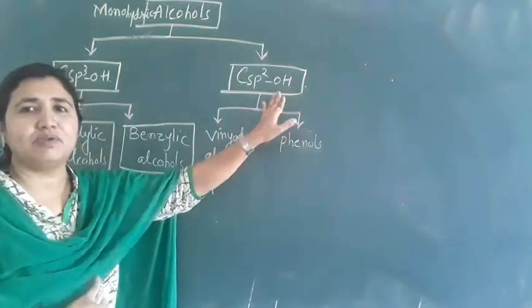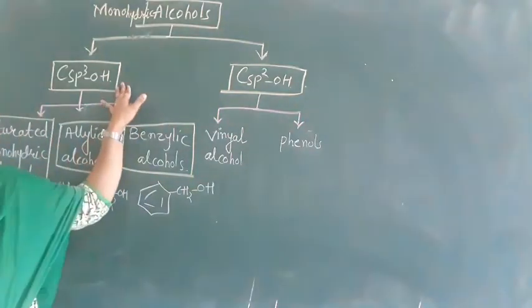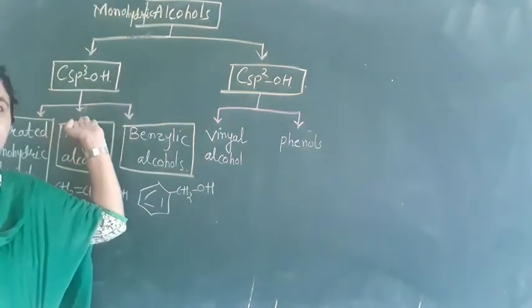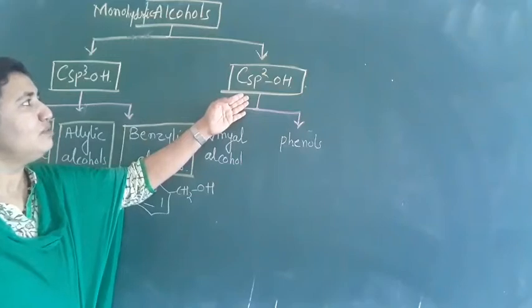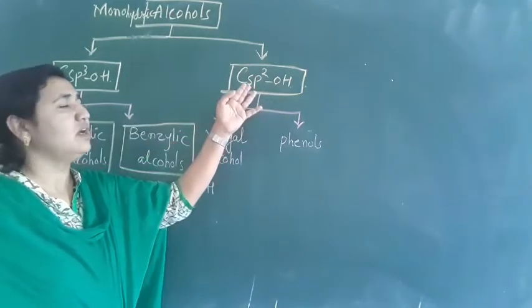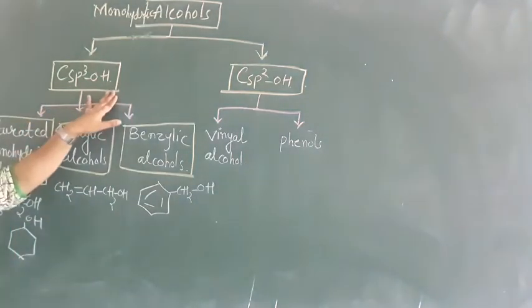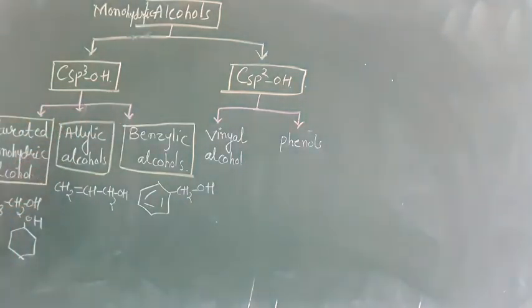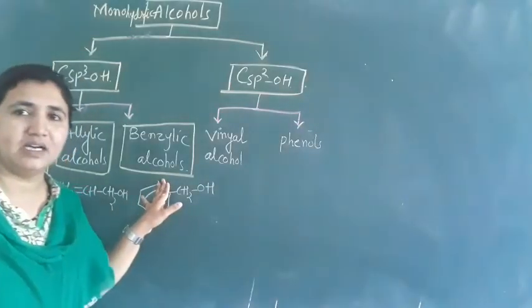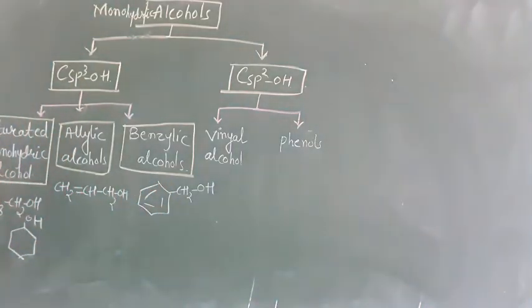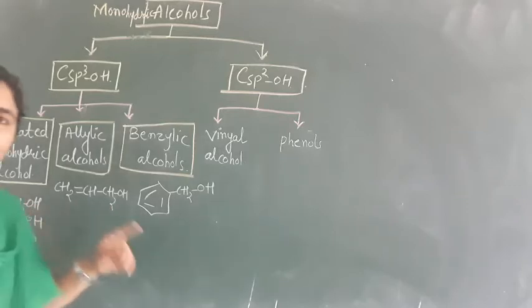That means the compounds in which the OH group is attached to the sp3 hybridized carbon atom, and the compounds in which the OH group is attached to the sp2 hybridized carbon atom. This C-sp3-OH type is again further classified into saturated monohydric alcohol, allylic alcohol and benzylic alcohol. These saturated monohydric alcohols are those alcohols in which the OH group is attached to the sp3 hybridized carbon atom of an alkyl group.